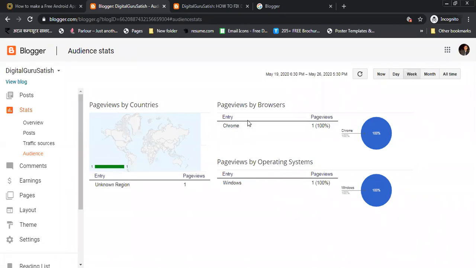Okay, and how many page views by the different browsers like Chrome. With the help of Chrome, you can see how many page views are present here. With the help of the Windows operating system platform that your users are using, how many people reach your website. You have seen all this here.